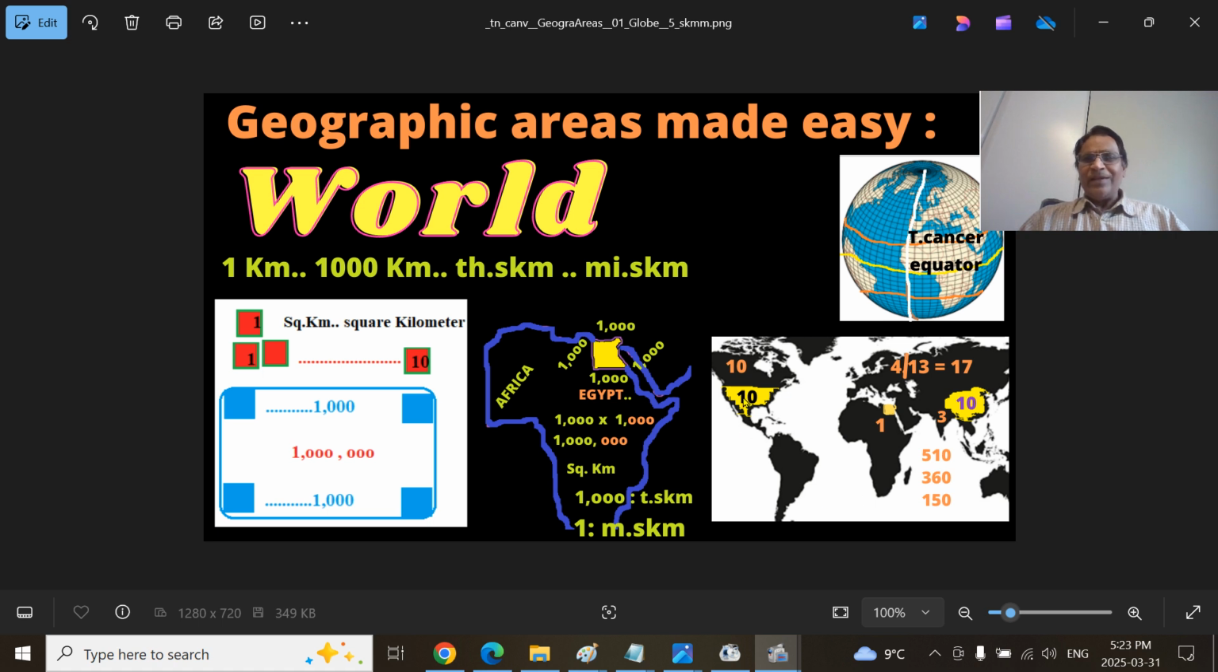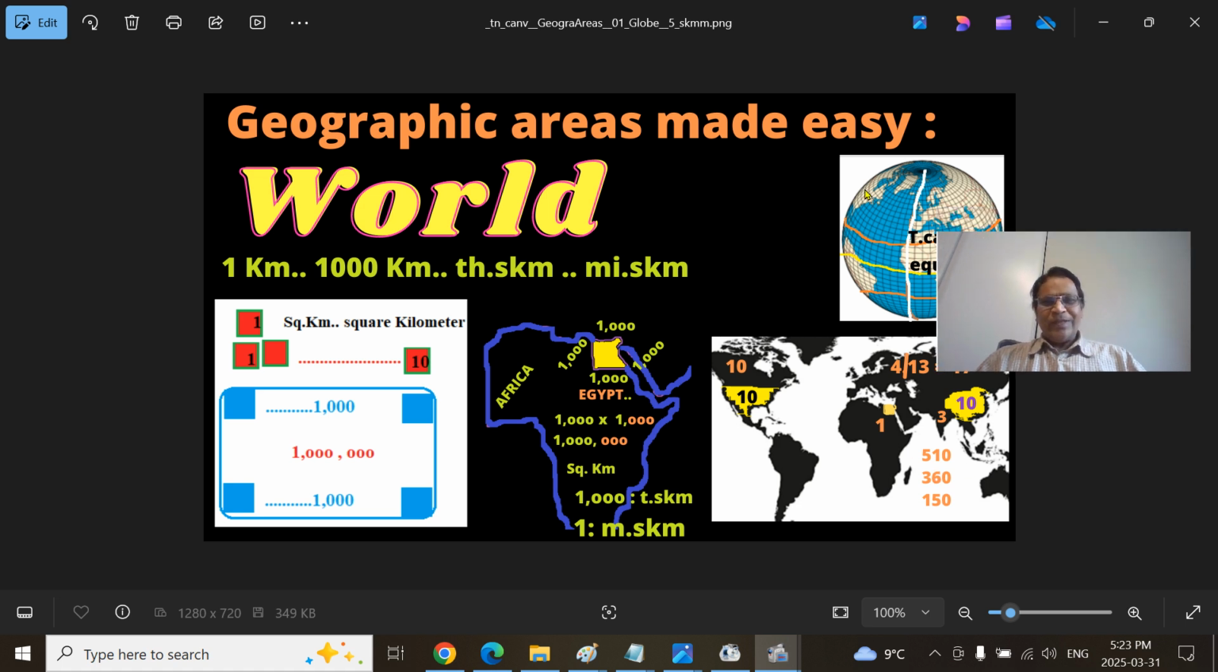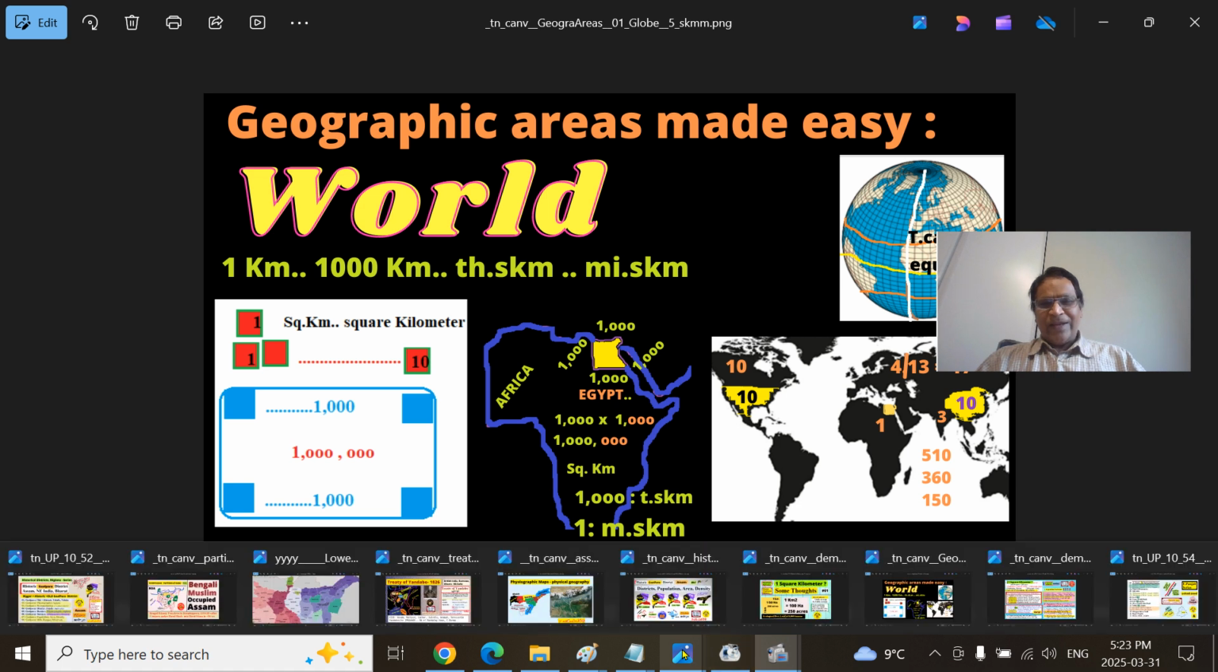That means each of that country can accommodate 10 Egypts. So you have to have this broader idea before that. Remember, these are the million square kilometer big areas. There is 150 units, the land area 360 units, water area oceans together 510. So this is again a broader understanding you should be having before we start.